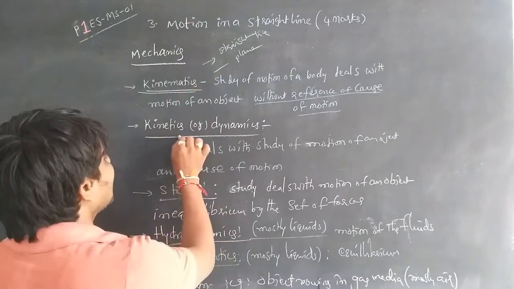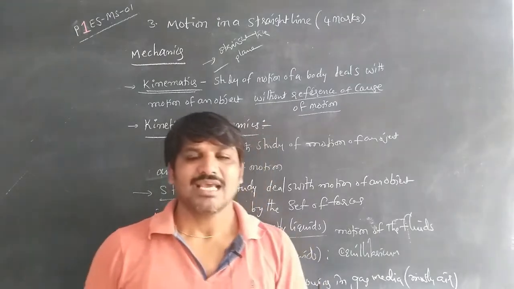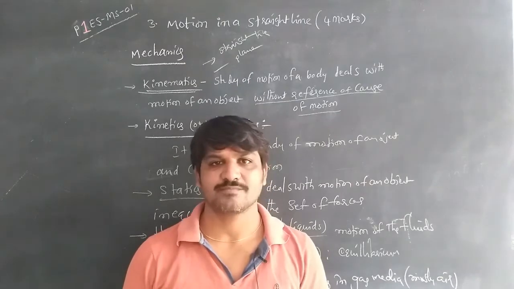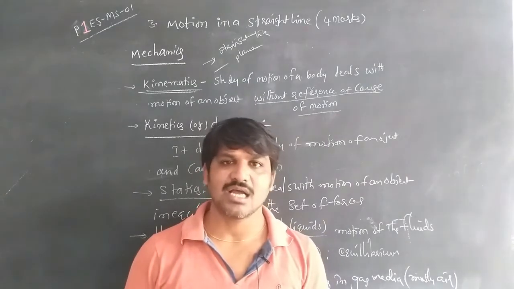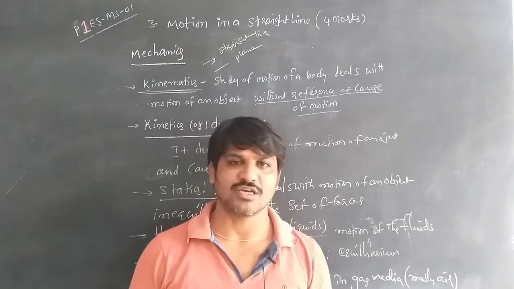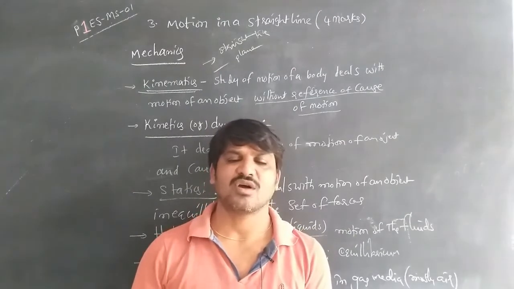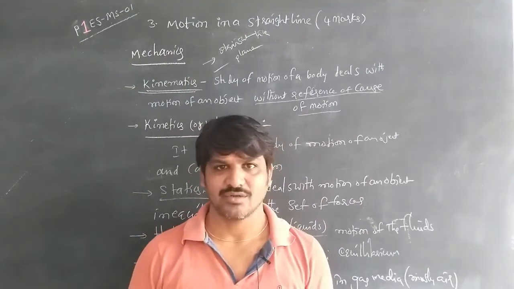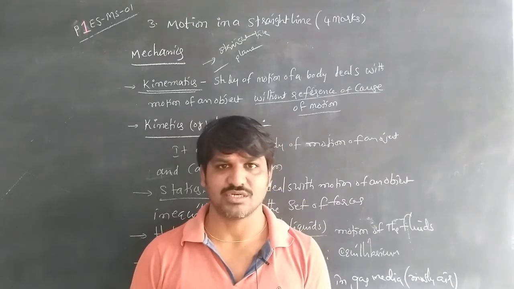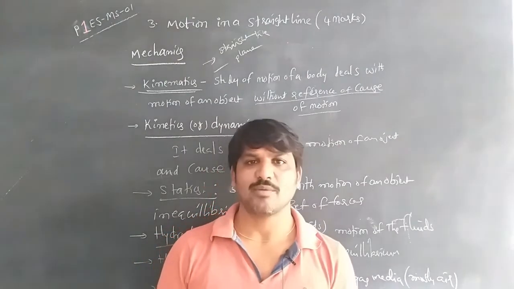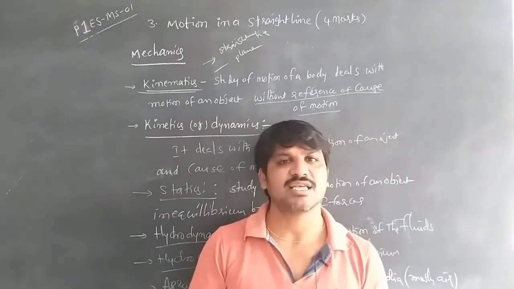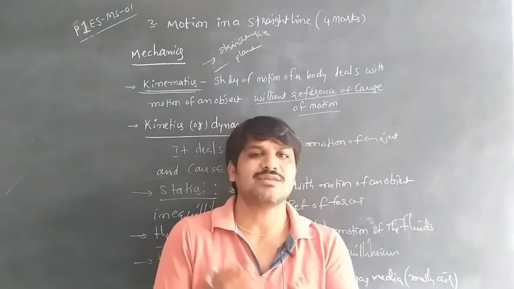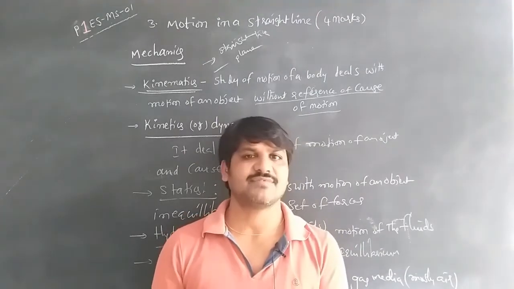The next one is kinetics or dynamics. In kinetics or dynamics, we discuss the motion of an object as well as the cause of the motion also. We discuss both of them. Means the motion of an object, what parameters are involved during the motion, and why the body is in motion. What are the factors involved in the motion? Those types of topics we discuss in kinetics, also referred to as dynamics. Dynamics means whenever the body is in motion, why that body is in motion, we discuss the cause of the motion also.